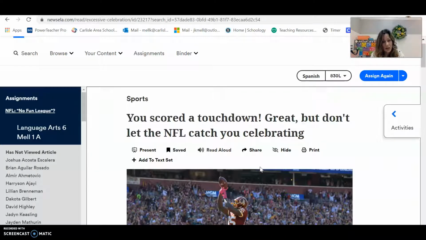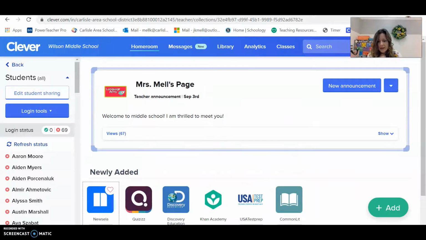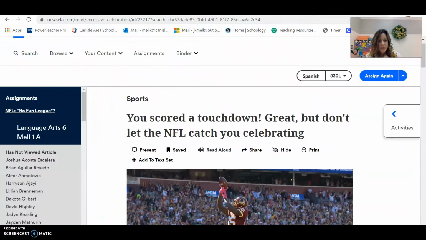You're going to click on to Newsela, which looks like this. So it's a blue icon and it says Newsela, and it has an N. That's supposed to be an N on it. All right. When you click in, you're going to see assignments. And I have assigned you this article. It says you scored a touchdown. Great, but don't let the NFL catch you celebrating. Go ahead and click into the article.